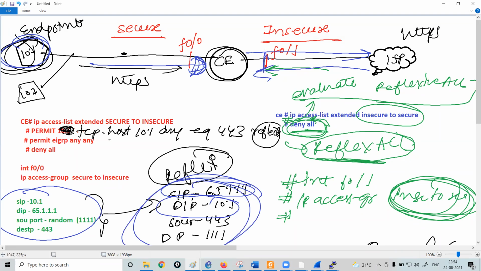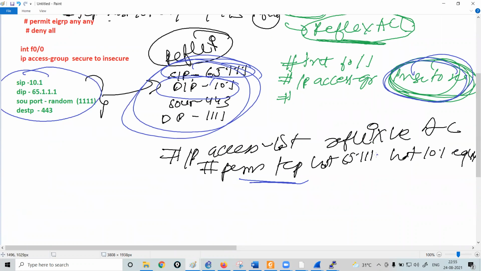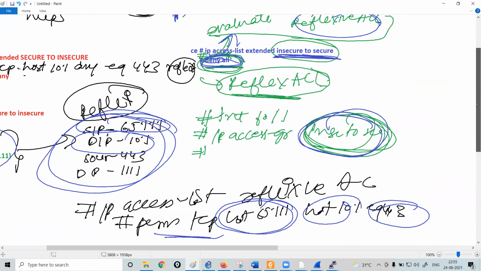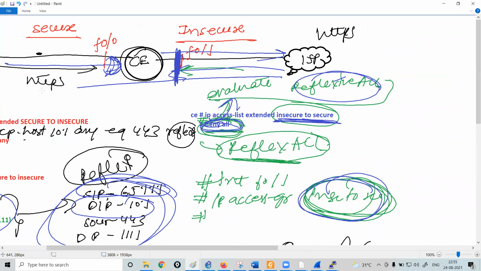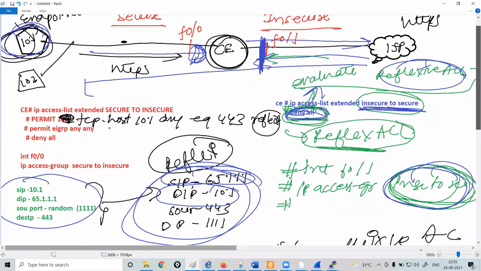Now you have created an ACL on the interface F0/1. You have told it that there is an ACL running, insecure to secure. What does this ACL say? You have to deny all the packets, but before denying the packets, you have to evaluate the reflexive ACL. And what does the reflexive ACL say? That I will permit the traffic which I receive from source IP 65.1.1.1, destination 10.1, for destination port number 443. It means the router will permit this traffic to pass through. Is it clear to everybody? And this is how reflexive ACL works.